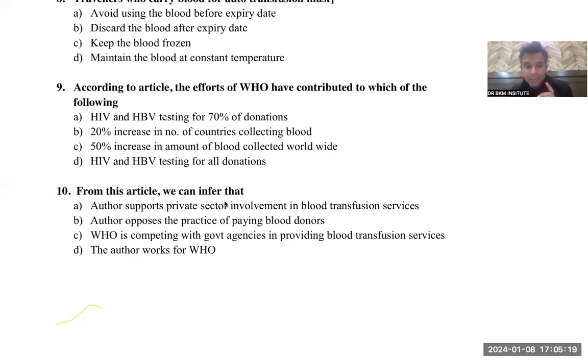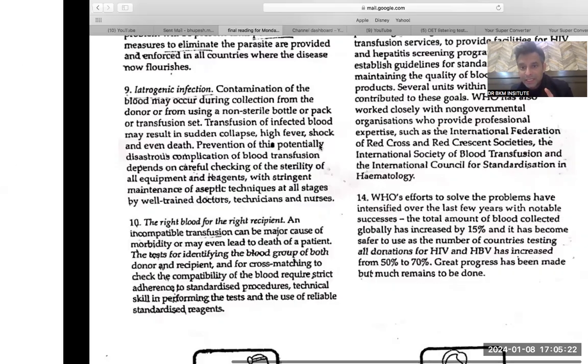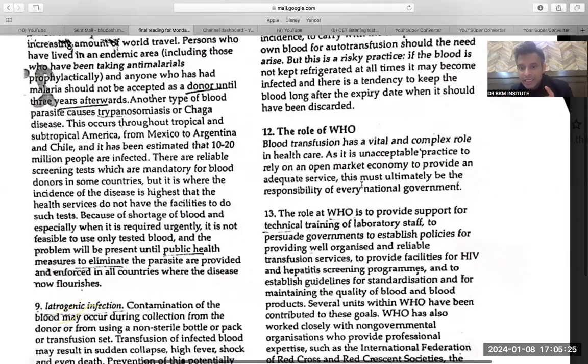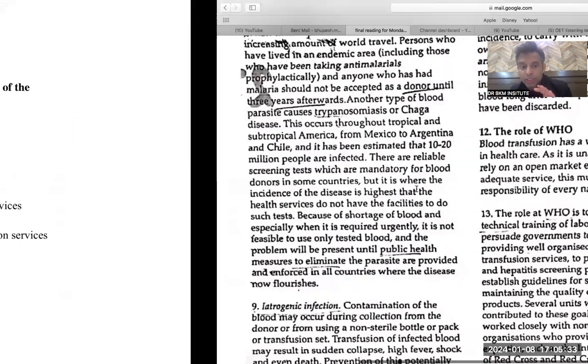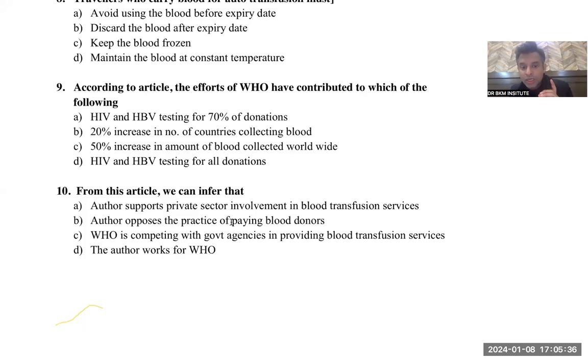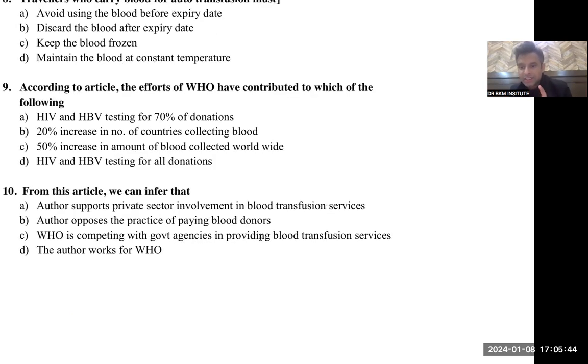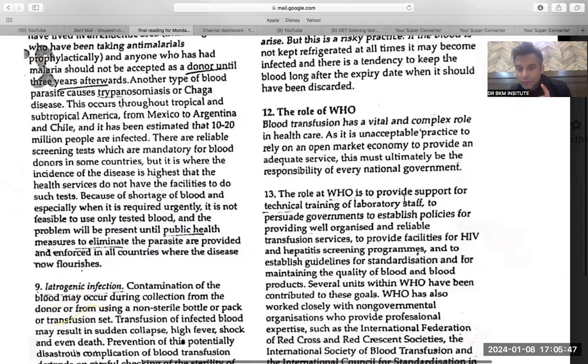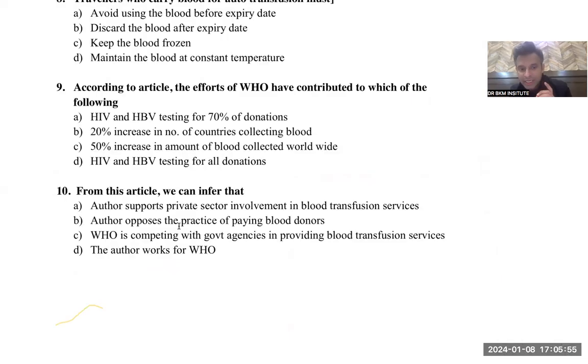Now the 10th question. Author supports the private sector. Over here, it is given that this must ultimately be the responsibility of the national government. That means the author supports the public sector, the government, not the private sector. Eliminated. Author opposes the practice of paying blood donors. It was not given, so I cannot say yes or no. WHO is competing with government agencies. WHO's work is to persuade the government and to work with the government, not to compete with it. Again, eliminated. Author works for WHO, it was not given.